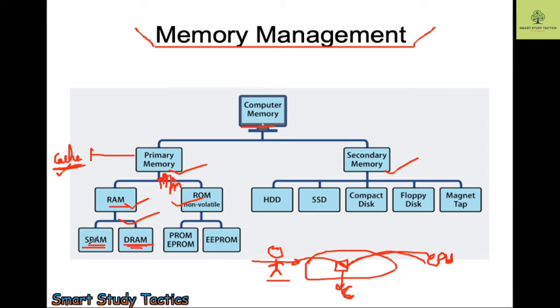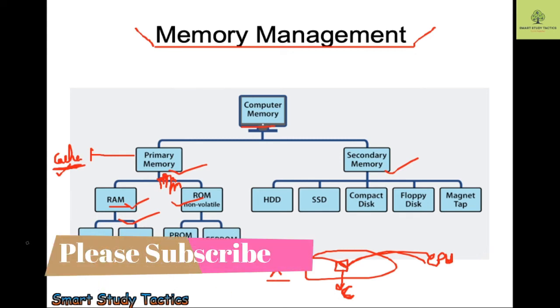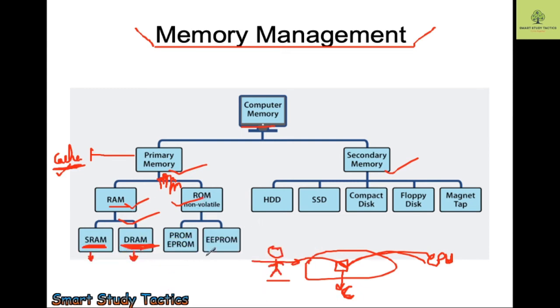It is also part of a CPU, SRAM and DRAM. I think you have heard the names DDR1, DDR2, so that is the DRAM. SRAM is part of the CPU memory. One more thing I want to tell you. Here you will get one cell in one transistor. Here you will get 6 cells in one transistor, which means it can process more data than DRAM. So that is more costly than DRAM.